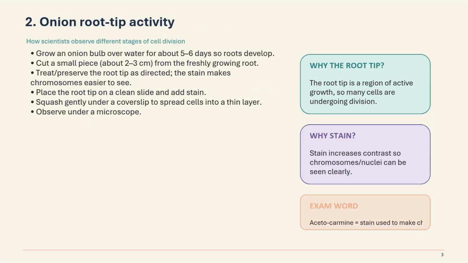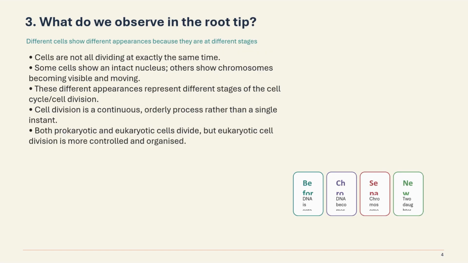Let's see the onion root tip activity. You can read it out and do it by yourself in the classroom with your teacher. So what have you observed here? When you do the onion root tip, you see cells are not all dividing at exactly the same time. Some cells show an intact nucleus, others show chromosomes becoming visible and moving. These different appearances represent different stages of the cell cycle or cell division. So cell division is a continuous orderly process rather than a single instant.